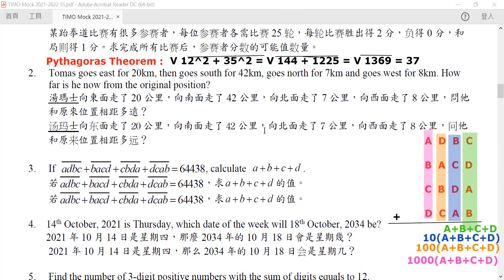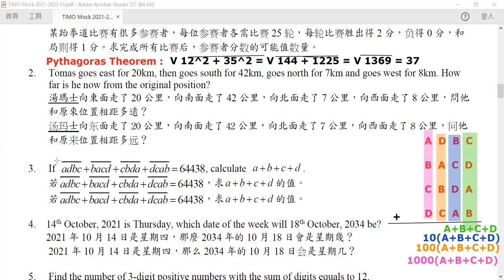So now we have two answers. One is we compute the sum of these four integers, and get the answer 64,438. But another way of doing this is we compute this number digit by digit, and we find that this is equal to 1,000 times A plus B plus C plus D, plus 100 times A plus B plus C plus D, plus 10 times A plus B plus C plus D, and then plus A plus B plus C plus D. Now, this is a mouthful, right?